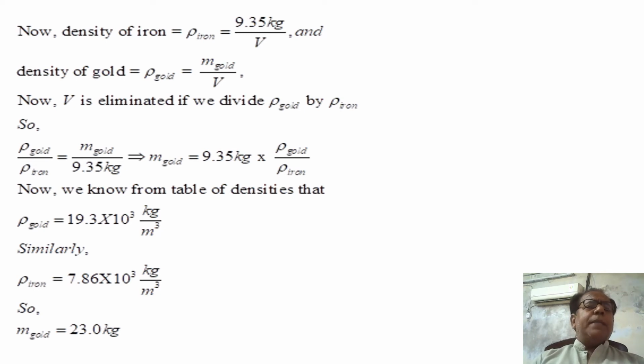Similarly, this sentence, now V is eliminated if we divide gold density by iron density, has also been typed in text mode. Similarly, the sentence, now we know from table of densities, has also been typed in text mode.